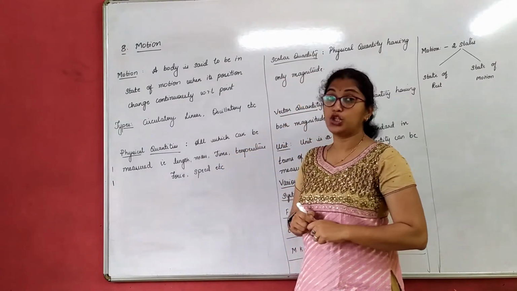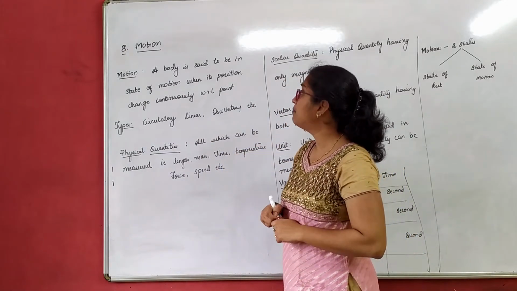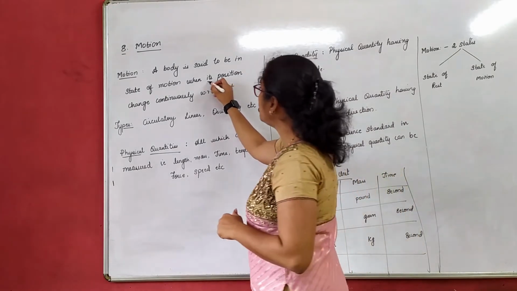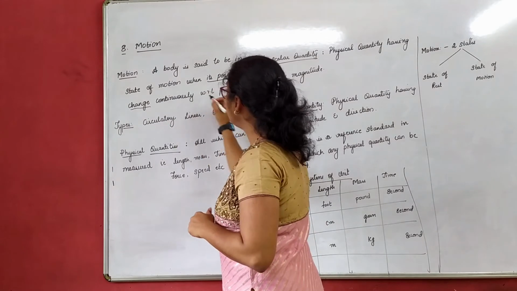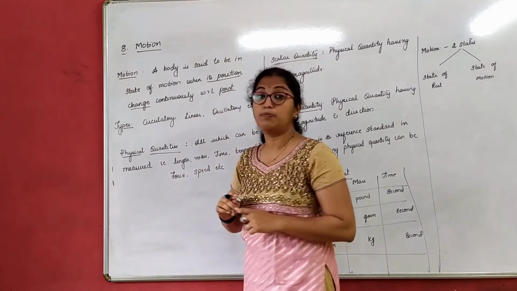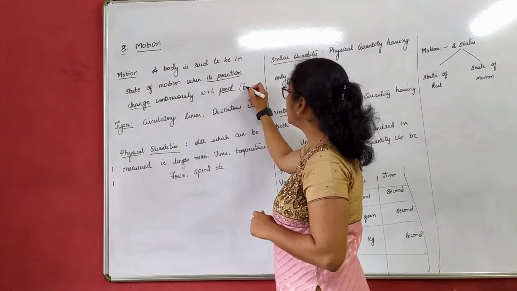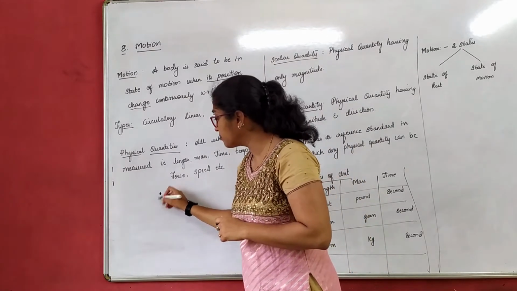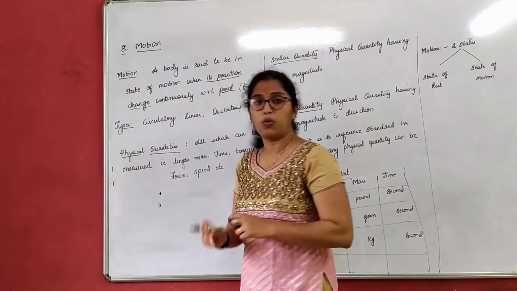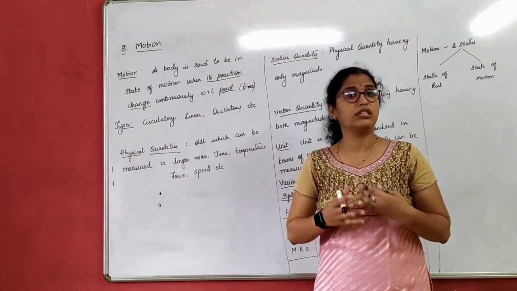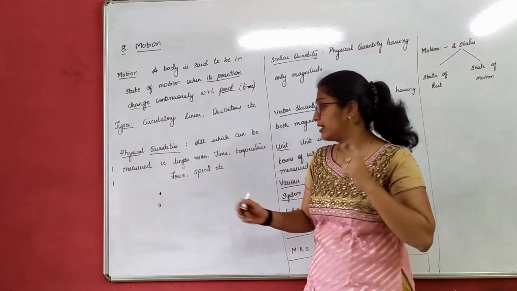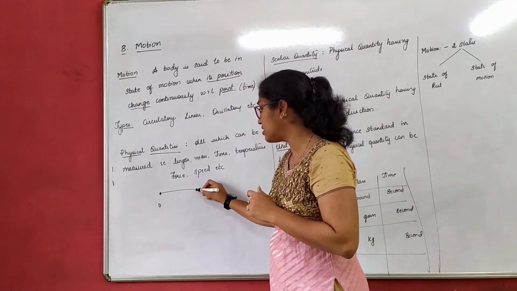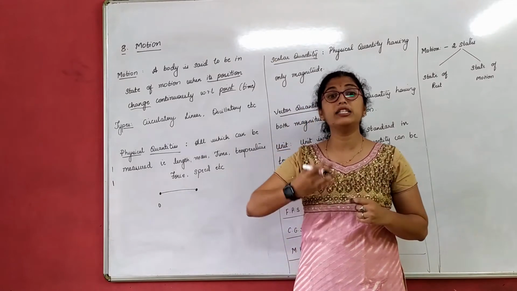So we define motion as: a body is said to be in a state of motion when its position changes continuously with respect to a point, or with respect to time, I can say. Now for example, if I have seen a body here, at time 0, at a particular time the body was at rest. Okay, let me take a toy car. After some time, the toy car has displaced from this distance to this distance. That means it has moved.